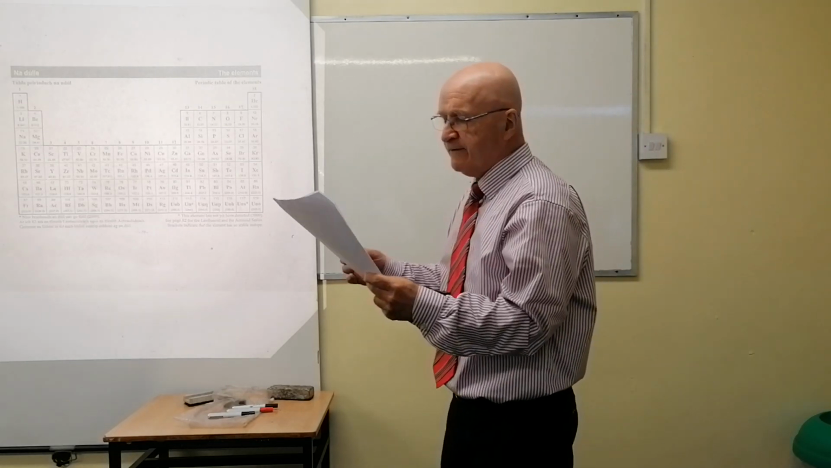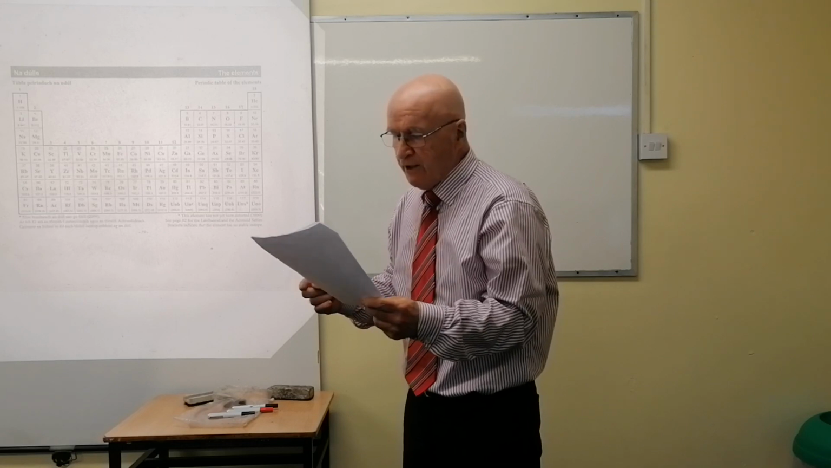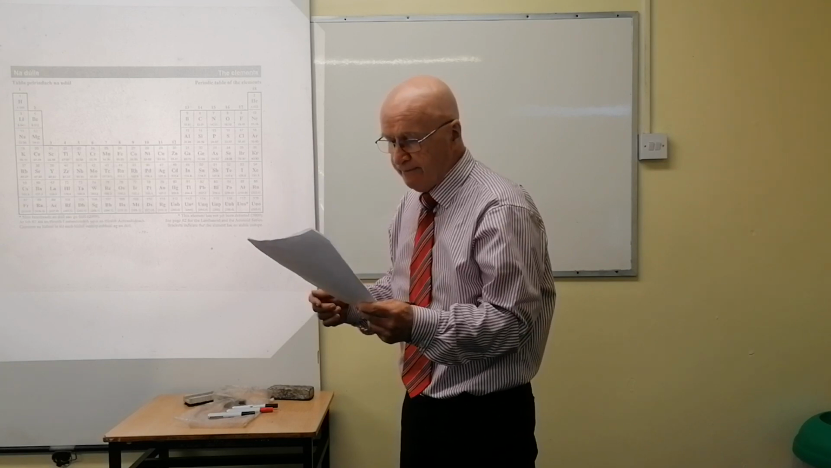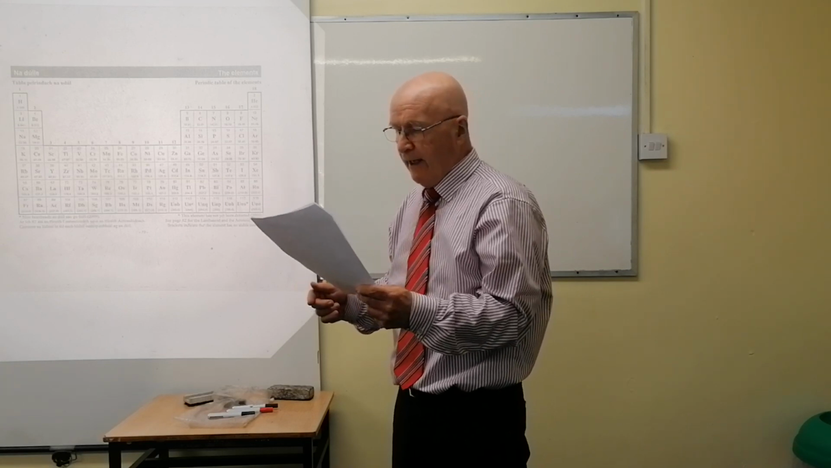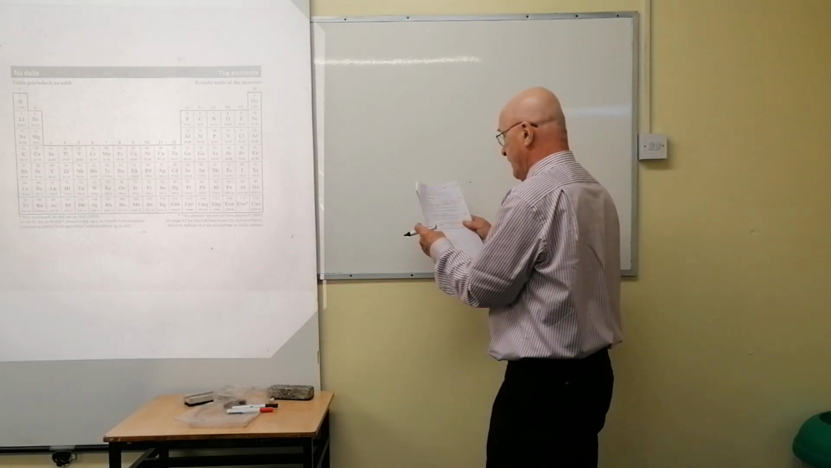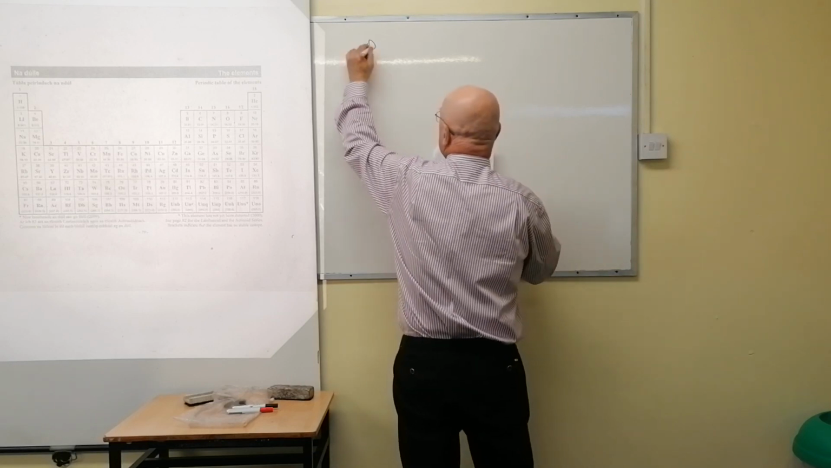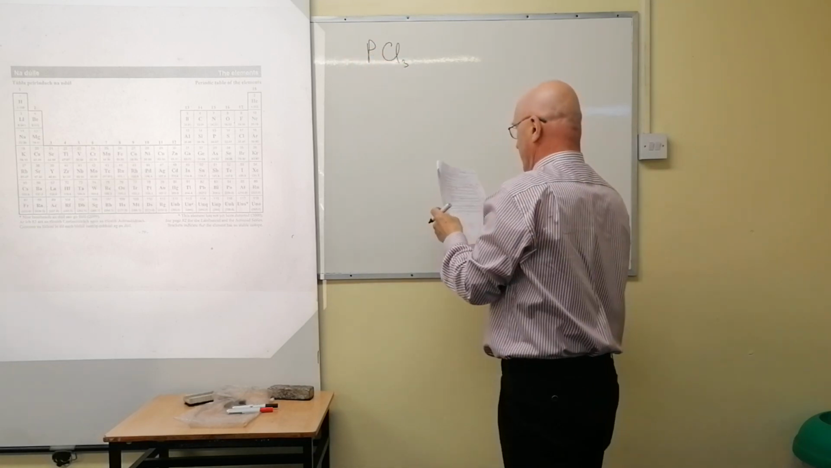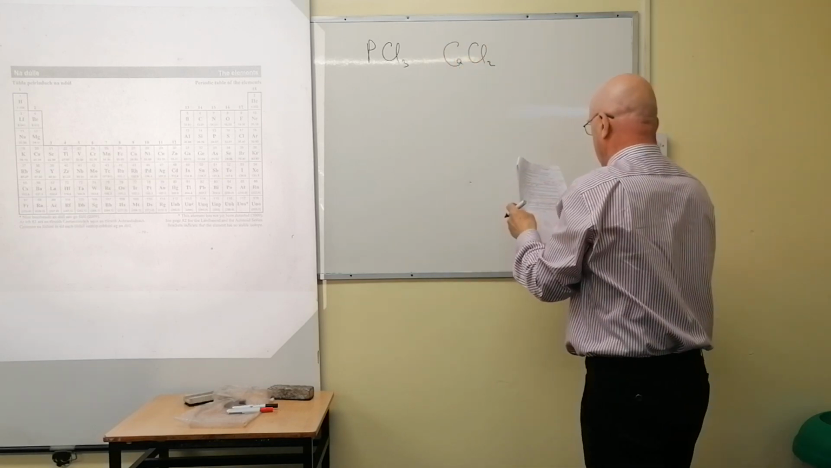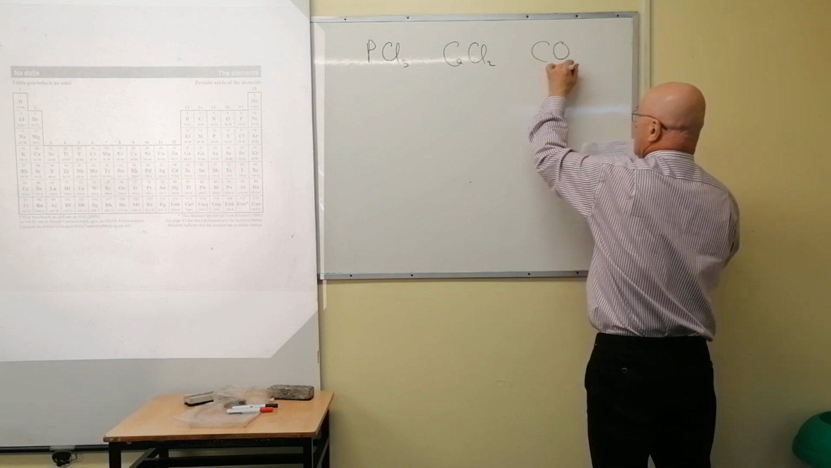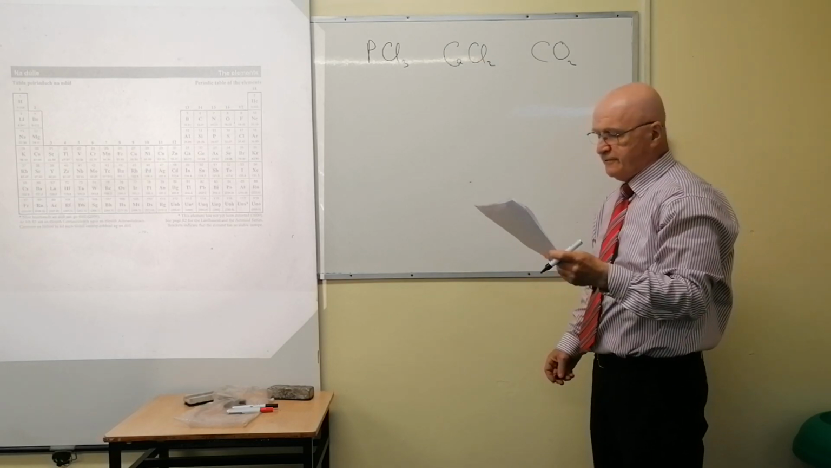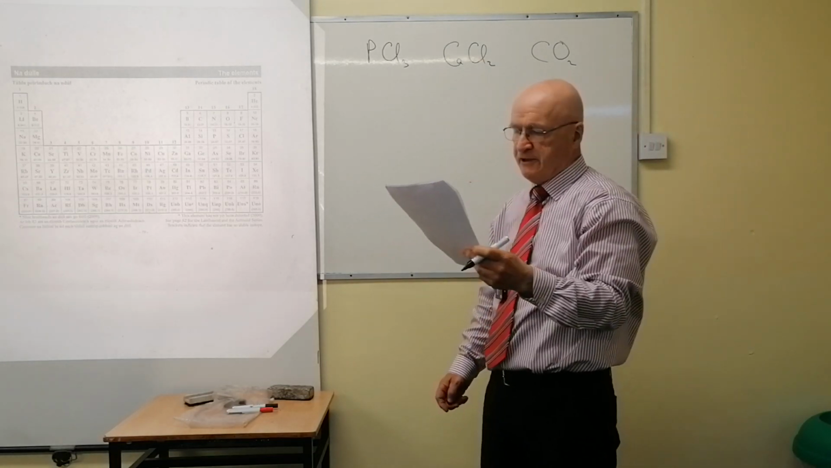Part C. Use electronegativity values to predict the type of bonding in phosphorus trichloride, calcium chloride, and carbon dioxide. Now, they give you, thankfully, the formula for each. Okay, the first one is phosphorus trichloride, PCl3. The second one is calcium chloride, CaCl2. And the next one is carbon dioxide, CO2. Right, and it asks you to use electronegativity values to predict the type of bonding in each of these 3.